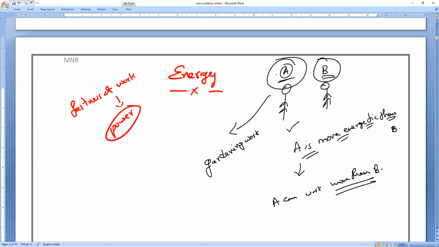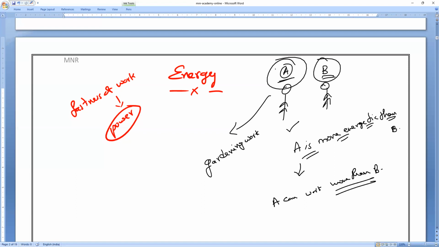That is why the energy of a body is measured in terms of the amount of work done by the body. Do you all understand what I am saying? So if a body does more work, does it mean the body has more energy or less energy? More energy.